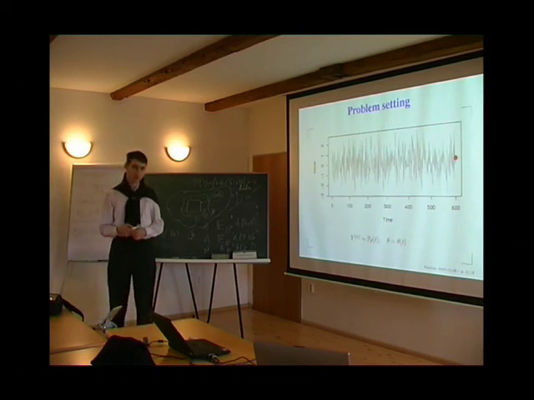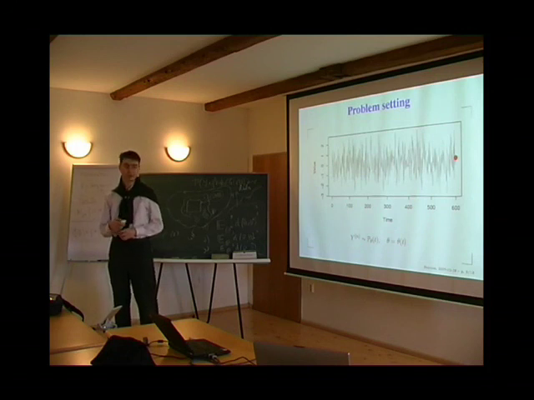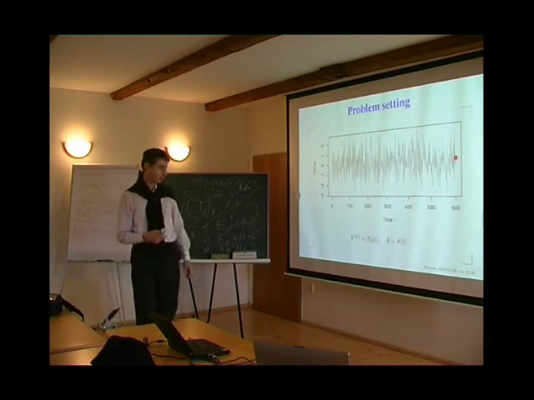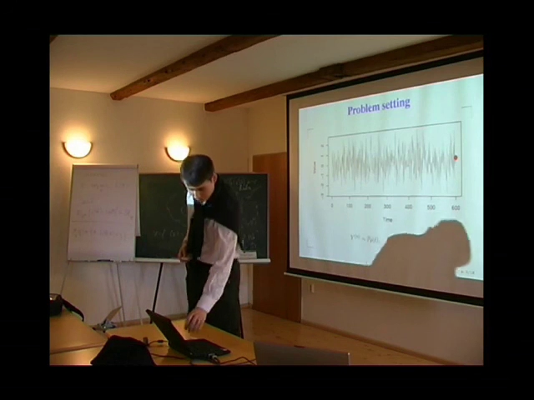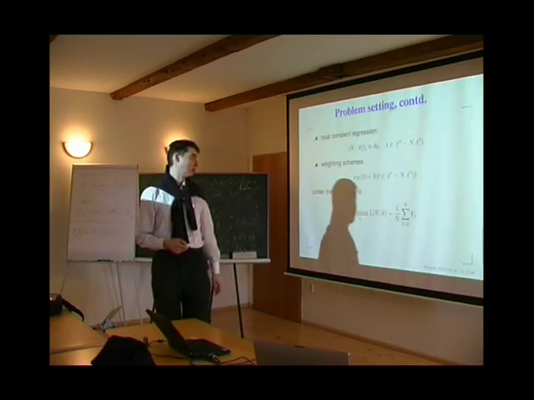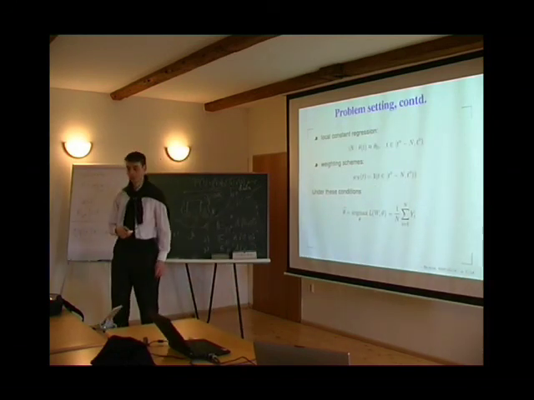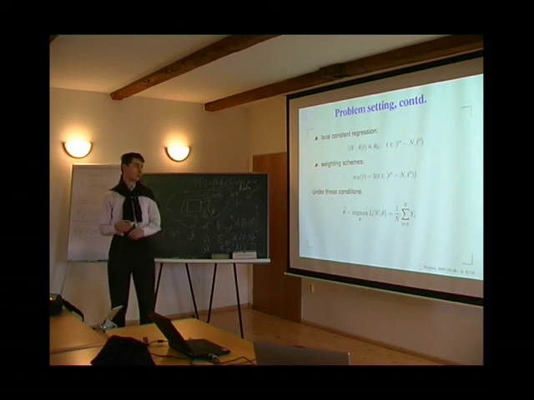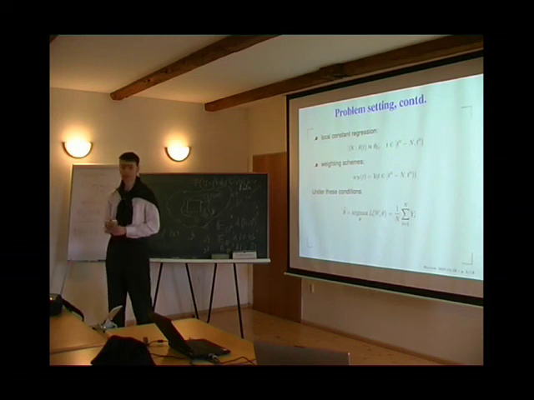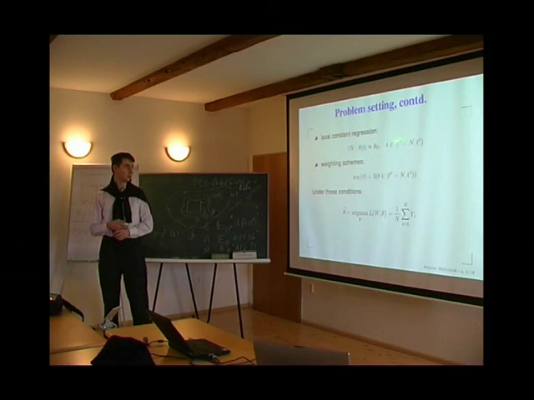We make some assumptions. We consider here only the simplest case. First of all, we limit ourselves to the local constant regression. That means that for the point T diamond, the latest point, the right edge of the interval that I have shown, there exists some interval from T diamond minus n to T diamond.